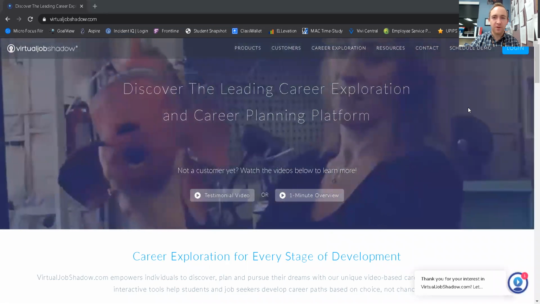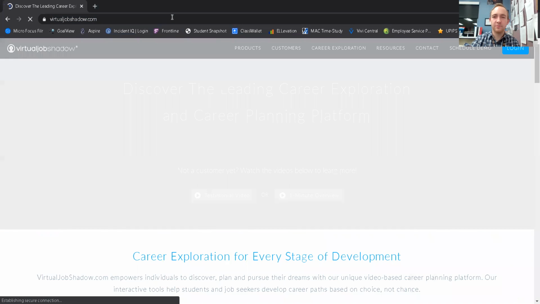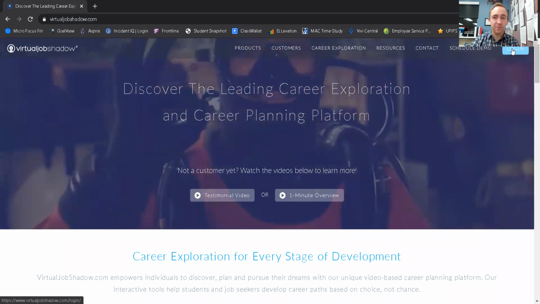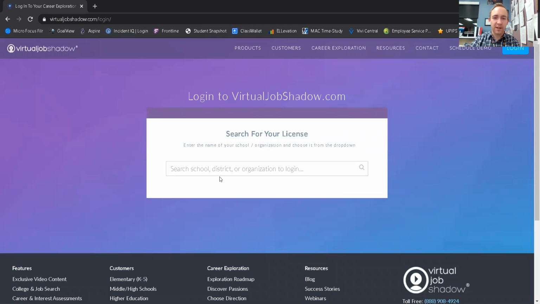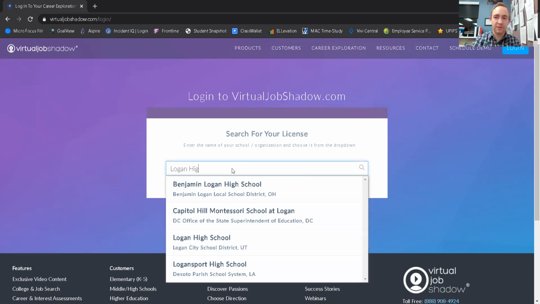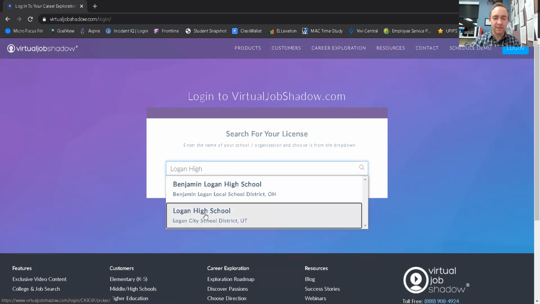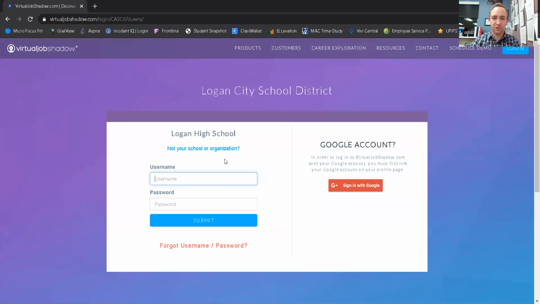Okay. The website I want you to be using throughout this process is called virtualjobshadow.com. So you can see up here, I've already in my Chrome web browser gone to virtualjobshadow.com. And in the top right-hand corner, you should see a big blue button that says log in. Now, if this is your first time logging in, you're going to need to search for the license that the high school has purchased. So I'm going to type right in this box here, Logan High School, and select Logan High from the drop-down menu. Make sure it's the Logan City School District one.